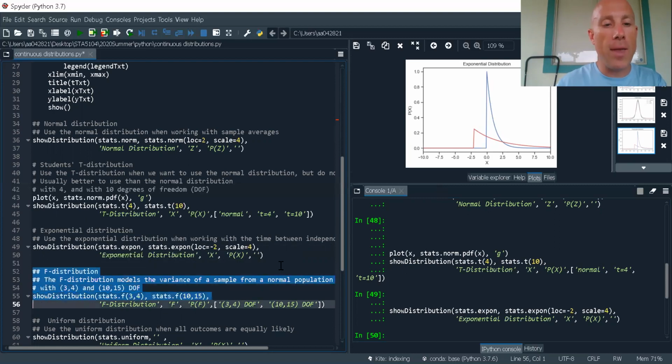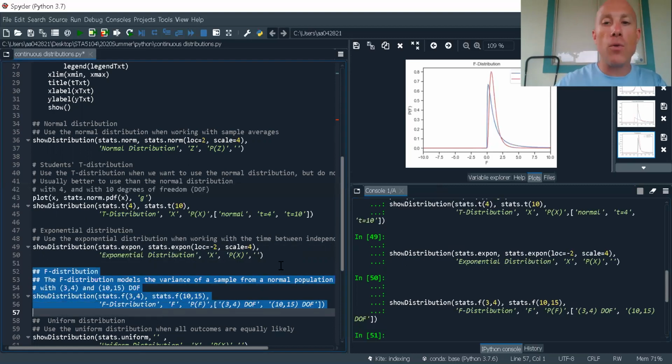All right, let's take a look at the F distribution. I use this when I want to analyze variances from a normal distribution. Specifically, if I have two different populations and I want to know, do these two populations have the same variance? So what we'll end up doing is taking the variance from each of the two populations, taking the ratio, and then looking at the ratio in terms of the F distribution.